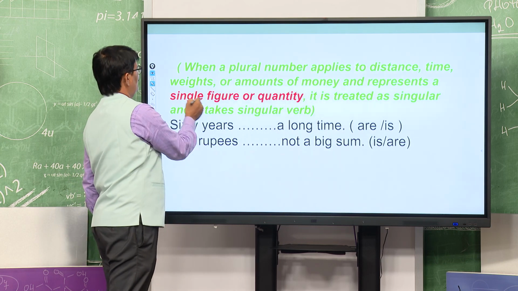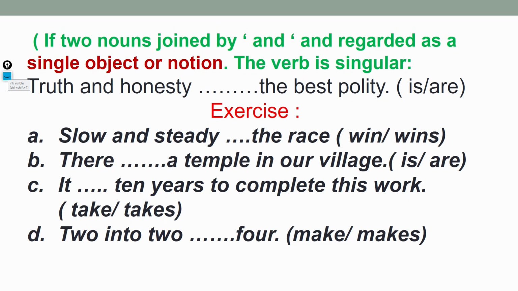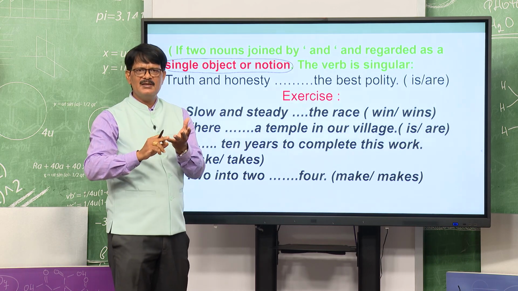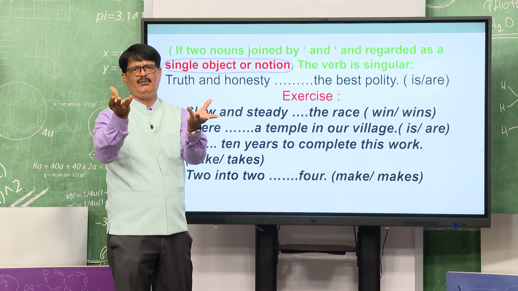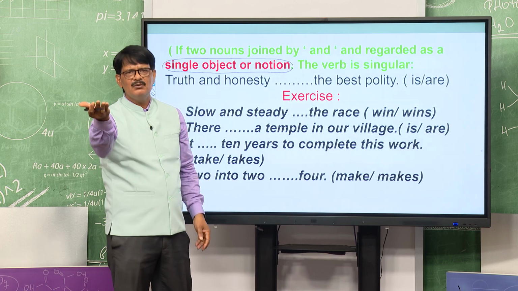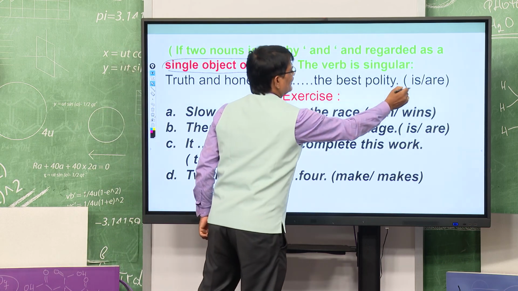We will go to the next slide. You see, if two nouns joined by and are regarded as a single object or single notion. Many times we have discussed this in many places, it is a single object or a single notion. Truth and honesty dash best policy, definitely is, because where truth is there, honesty is there. Where honesty is there, truth is there, so it is a single unit. If it is a single unit, definitely it is one subject, so it will take the singular verb. So, our verb will be definitely is.